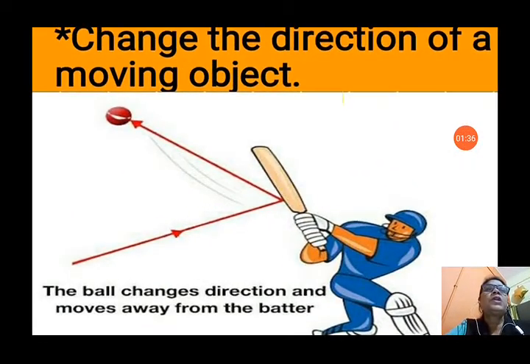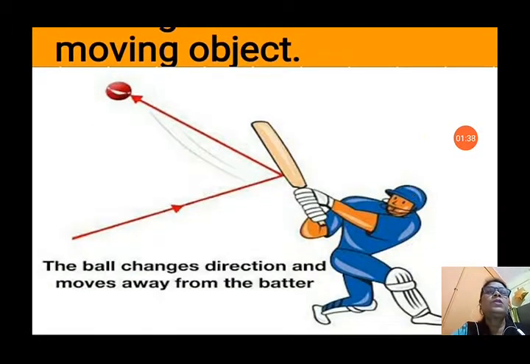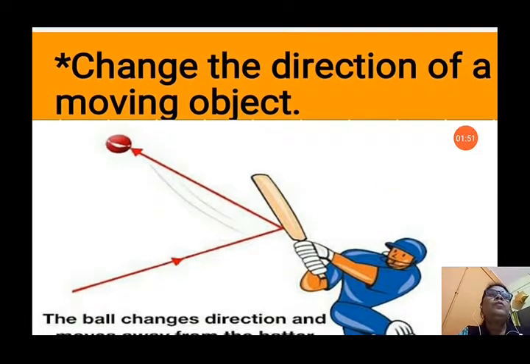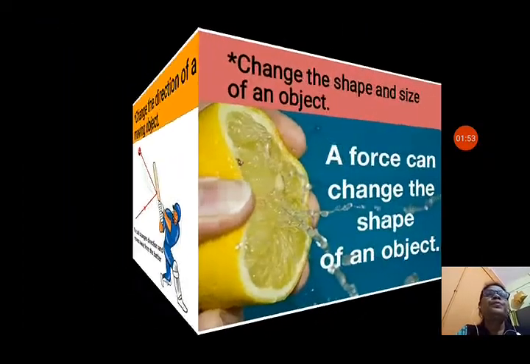Force can change the direction of a moving object. In this picture, you can see the ball changes direction and moves away from the batter. The bowler throws the ball towards the batsman, and the batsman hits the ball in the opposite direction. So it changes the direction of a moving object also.